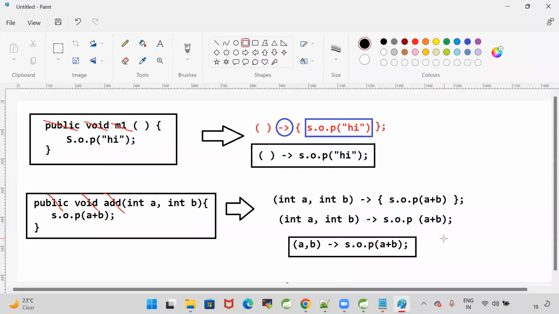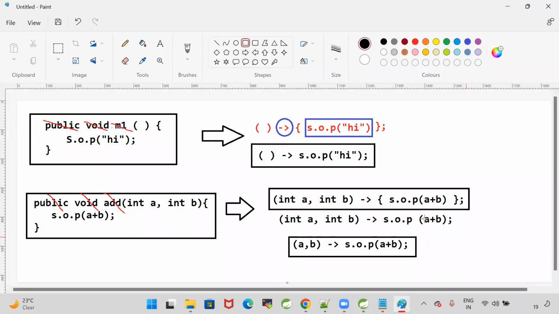Lambda is an anonymous function, nothing but a nameless function. No name, no modifier, no return type. Here I have taken an add method with two parameters. I'm performing the sum of those two numbers and printing on the console. The equivalent lambda we can write like this. First I removed the name, I removed the modifier, I removed the return type. Then this is our lambda.